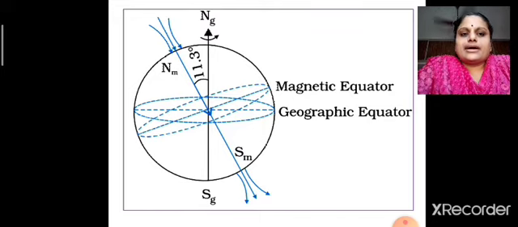It is represented by NM and SM respectively. And a line joining the north magnetic pole and south magnetic pole is called the magnetic axis. The geographic axis and the magnetic axis are inclined at an angle of 11.3 degrees from each other.